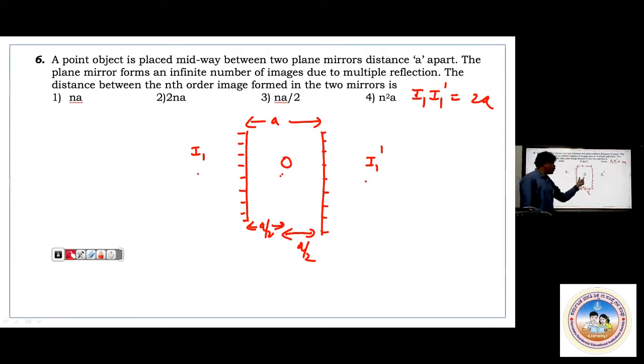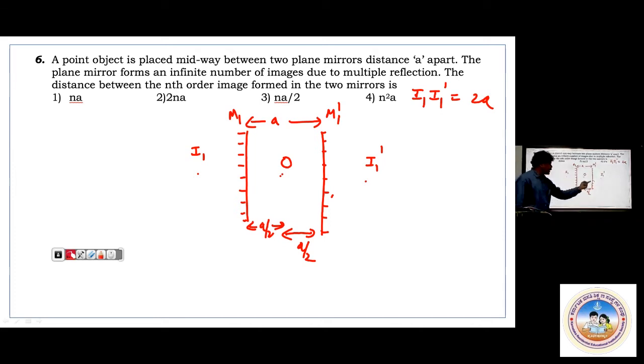This is A by 2 and that is also A by 2. Total the distance is 2A. Next, you say this is image I1. I1 is at a distance from this mirror, let me say this is M1 and this is M2. This is M1 dash I'll take. From M1 dash, I1 is at a distance of 3A by 2.